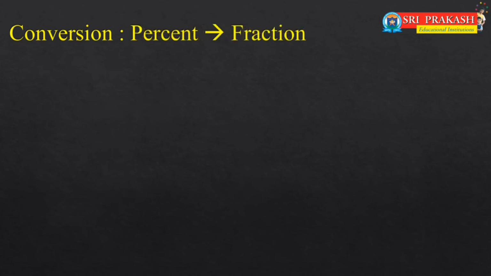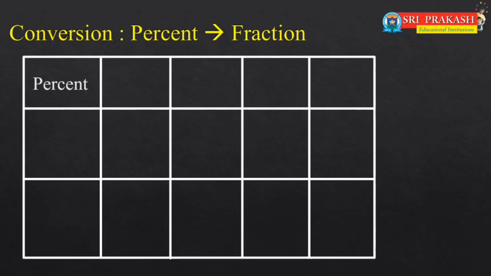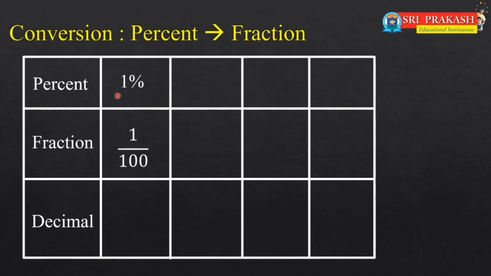Now let us convert percentages into fractions. Take the percentages and we will convert them into fractions as well as decimals. Suppose 1%. What is meant by 1%? 1% means 1 out of 100, and that can be written as a fraction. So 1 by 100 is the fraction. Now we can express it as the decimal 0.01.